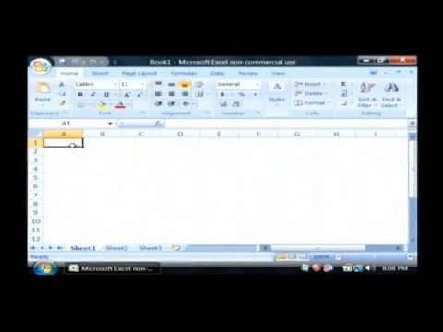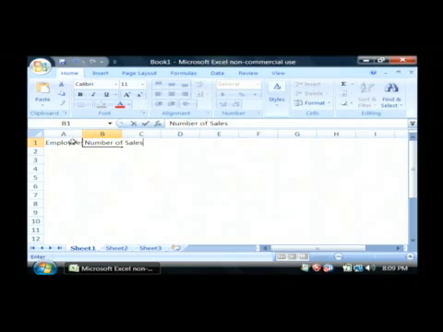Now I'm going to type in some data into a small spreadsheet. I'm just going to say employees and their number of sales. I'm going to list out a few employees, and the number of sales that they've had for this quarter.